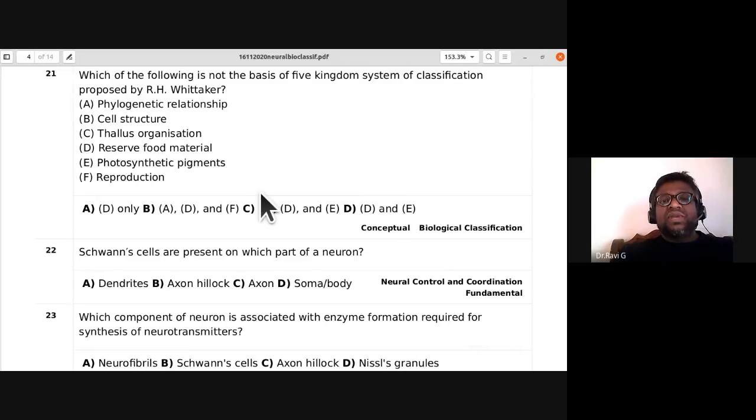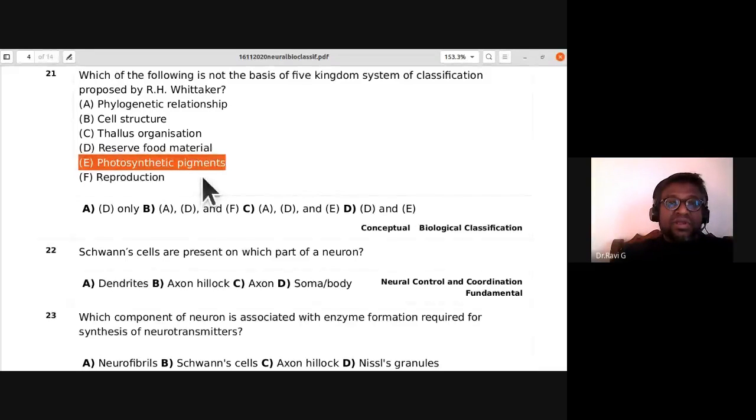Which of the following is not the basis of the five kingdom system of classification proposed by R.H. Whittaker? Is it phylogenetic relationship, cell structure, thallus organization, reserve food material, photosynthetic pigments, or reproduction?